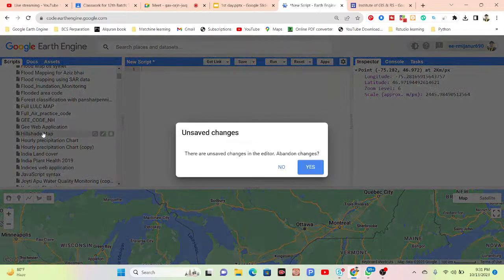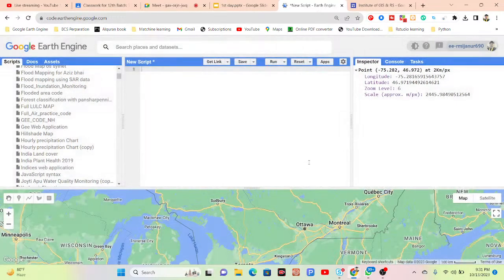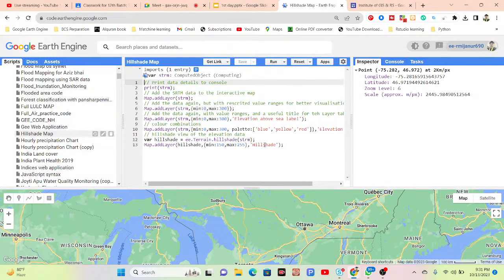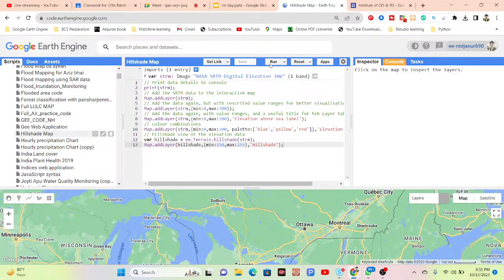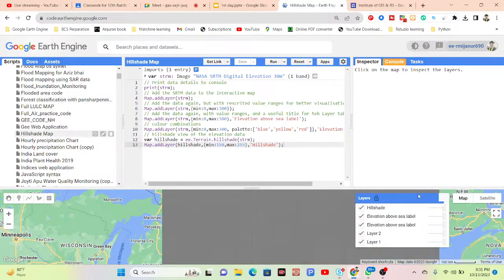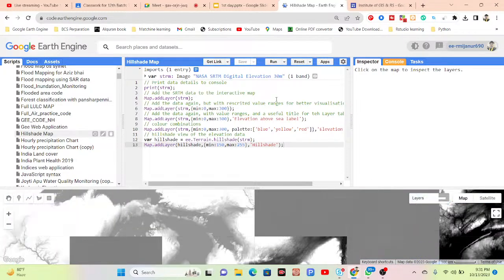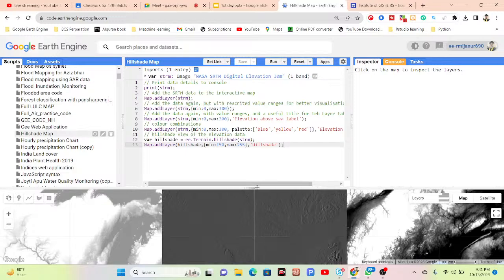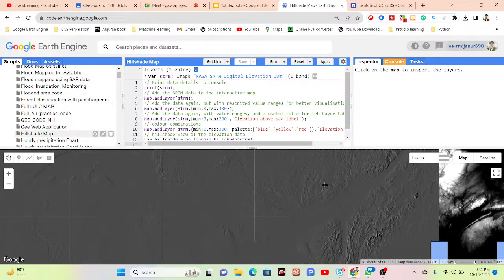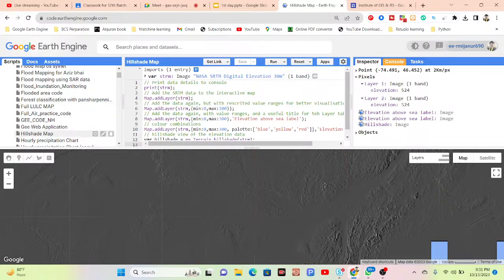Suppose I just add this map and click run. Okay, so basically this is the DEM data. Suppose you click on any space. Here you can see I can get the information about this coordinate. For this coordinate, I can get the elevation of 524 meters.